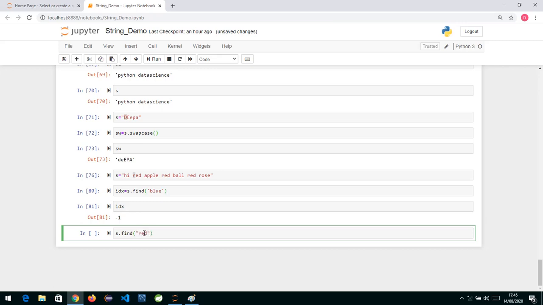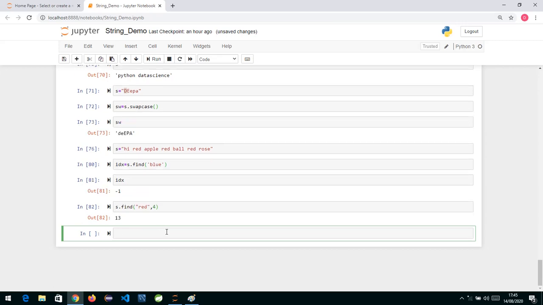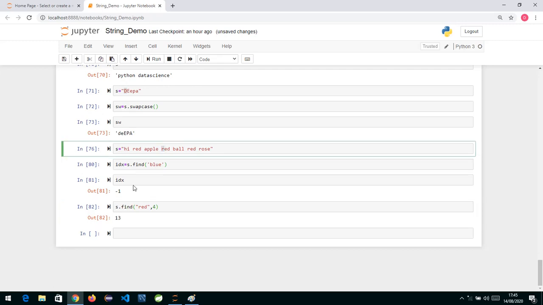and I give the word "red", and we can also specify the start position from where it should start searching. We know the position over here was 3. So instead of 3, now I specify 4. I am telling it to search for the string "red" with the start position 4. If I run this, you can see it has given me 13. If we count 0, 1, 2, 3, 4, 5, 6, 7, 8, 10, 11, 12, this next red is at position 13.